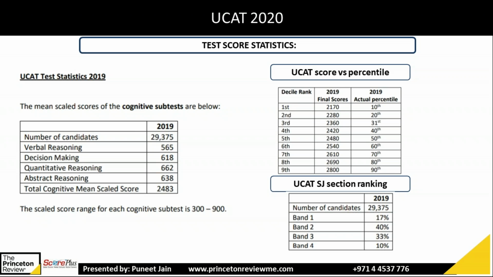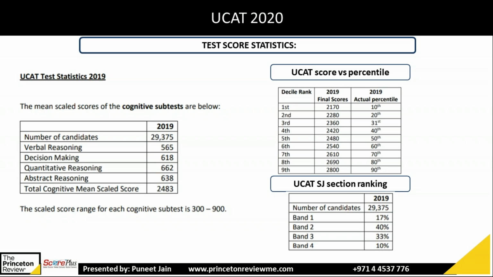Now coming to the test score statistics. So the number of students who gave the exam in year 2019 were 29,375 all over the world. And their scores are mentioned below, the average scores. So the average score in the verbal reasoning for all these 29,000 candidates was 565 out of 900.